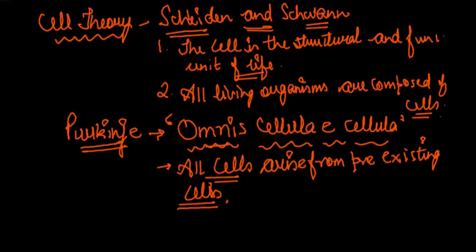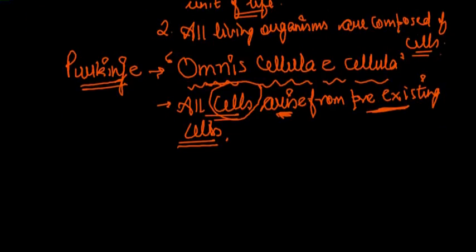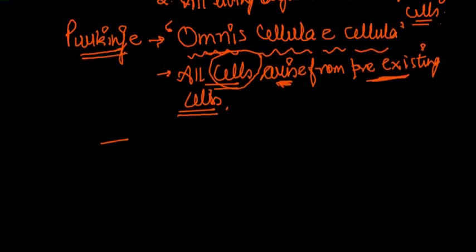So he stated that every cell in the human body or in any body arises from a pre-existing cell, a cell which already exists. And he thus gave the concept of cell division.